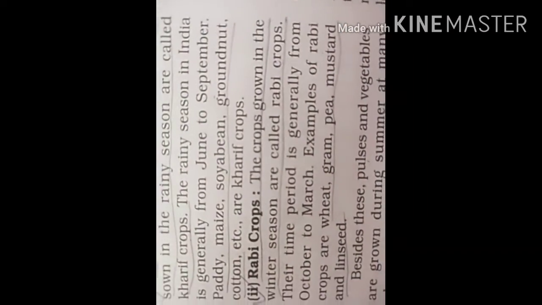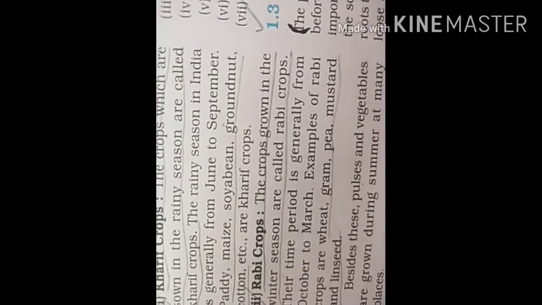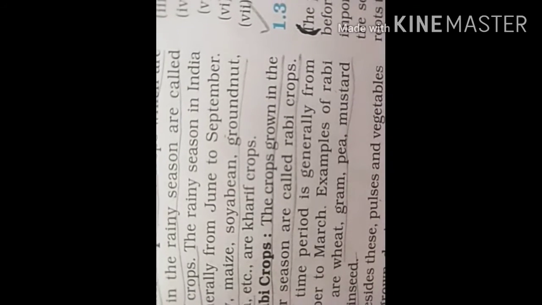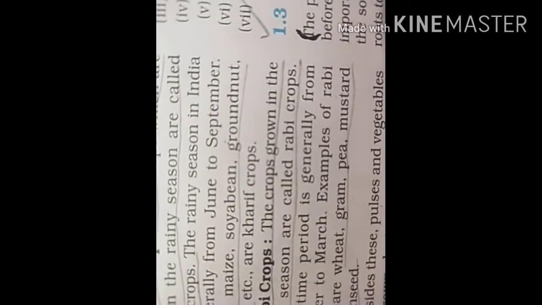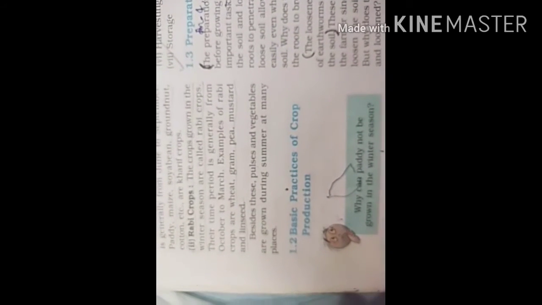Now the Rabi crops. Rabi crops are grown during the winter season, from October to March, and they include wheat, gram, pea, mustard and linseed. So these are the two types of crops. Besides these, pulses and vegetables are grown during summer at many places.